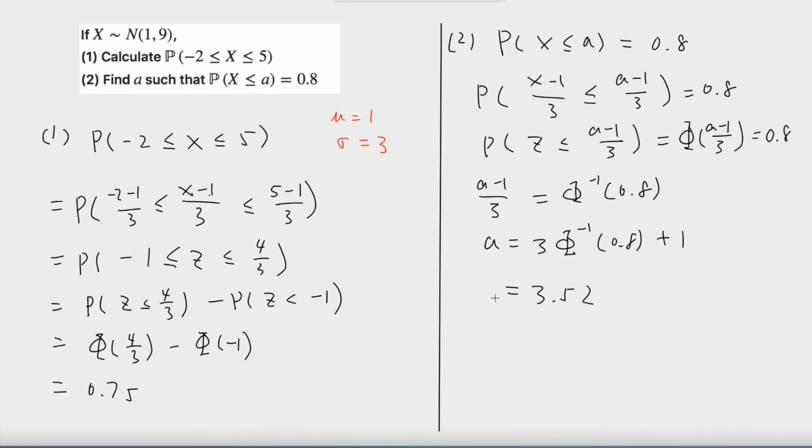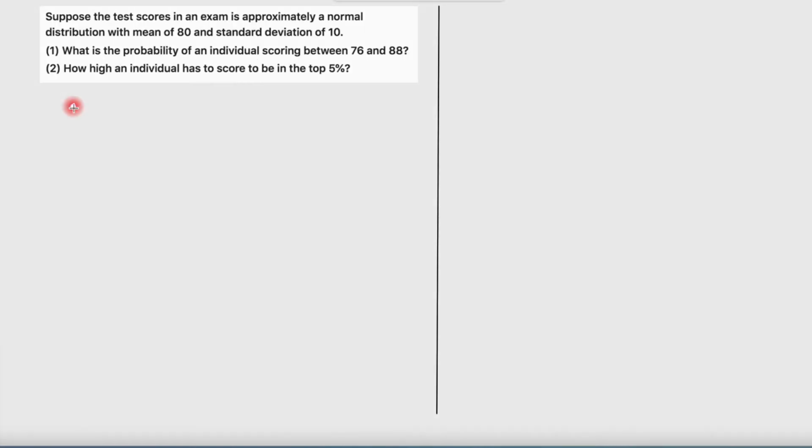Okay, let's look at one more example. Suppose the test scores in an exam are approximately a normal distribution with a mean of 80 and standard deviation of 10. The first question: what is the probability of an individual scoring between 76 and 88?